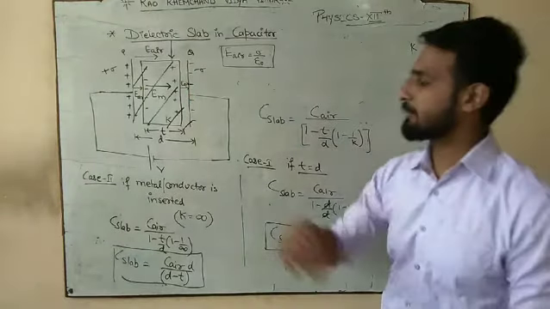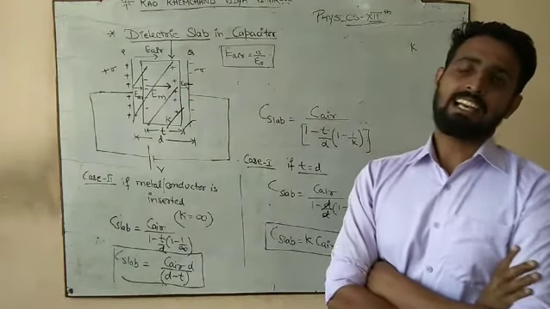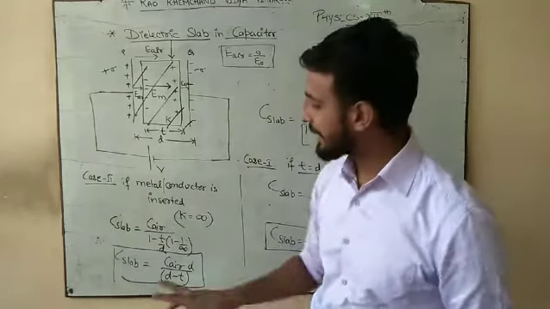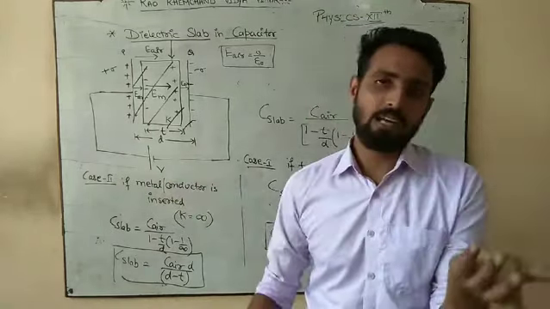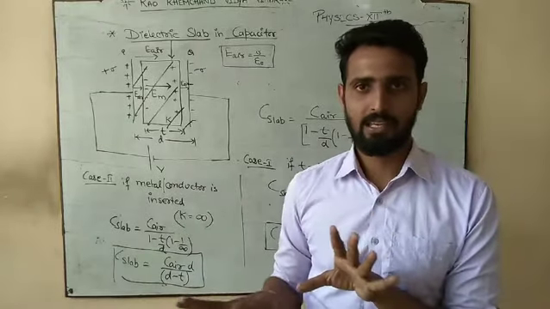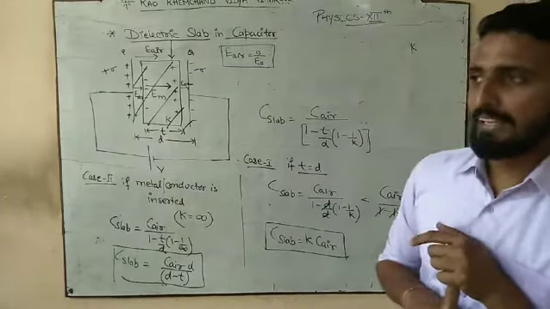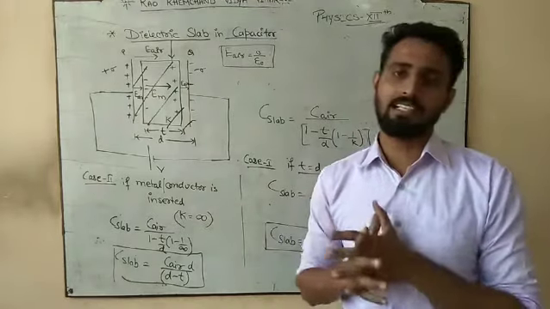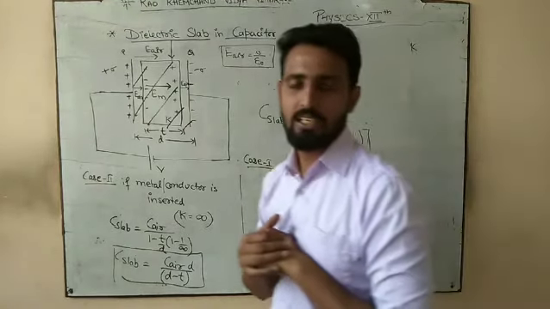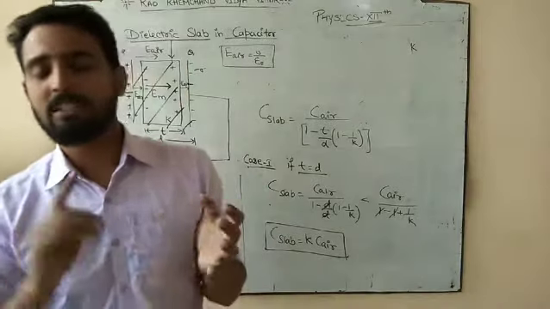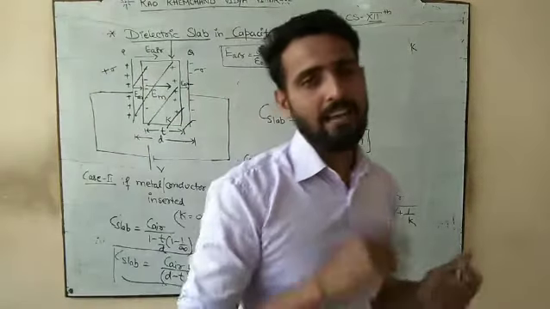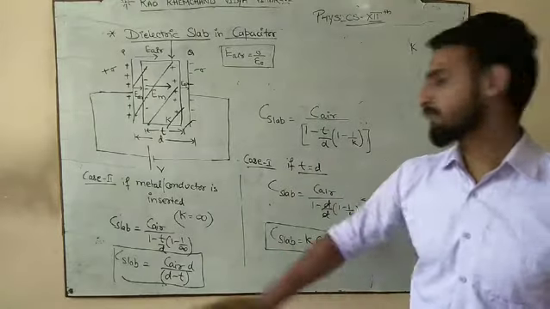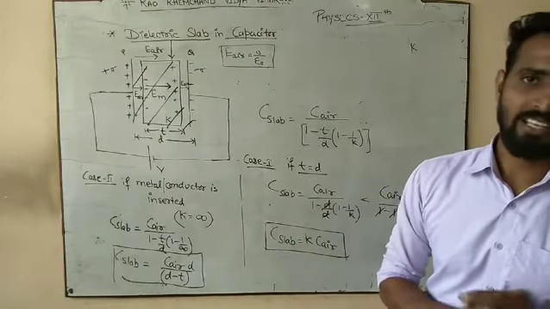जब आप उसके अंदर एक कंडक्टर ऐड कर दे, कितना थिकनेस का? t थिकनेस का, but that t is less than d. Okay, वो अलग बात है, अभी भी t d से कम है. If the teacher says I insert a metal, and fully insert it, तो अब आपके पास दो conditions हो गई. You are inserting the metal, it means k is infinite. And if you are fully inserting it, it means t is equal to d. फिर उसके बाद वो अपना वर्क आप अपने अकॉर्डिंग कर सकते हैं.